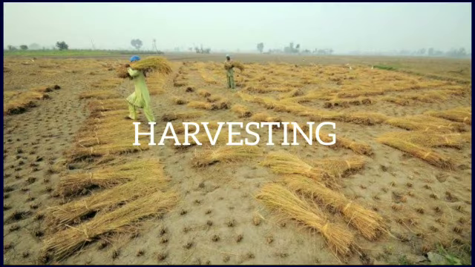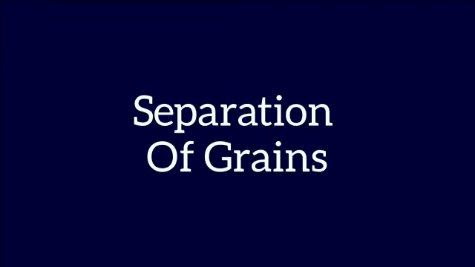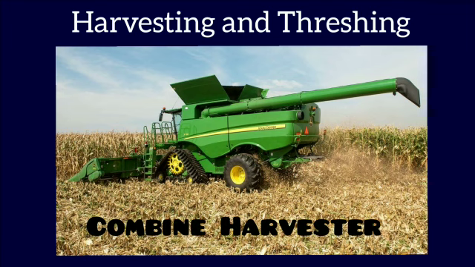Finally, after maturation of crops, these are cut and gathered, and the process is called harvesting. Harvesting can be done with hands or using sickle. After harvesting, grains are separated from cut crops, and the process is called threshing. In larger fields, combined harvesters are used both for harvesting and threshing.